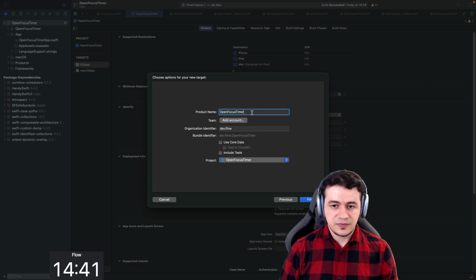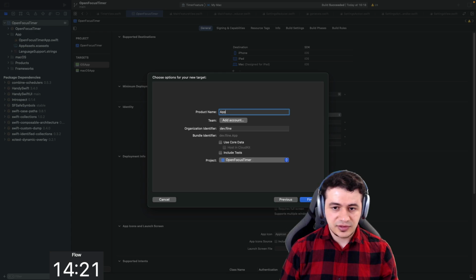Not sure though. Did I create a new project? No. Alright, we can rename later. I'm just going to call it Open Focus Timer. I'm just going to call it app next time. Or I just set app here and I just rename the bundle identifier. Maybe that's easier. Alright.